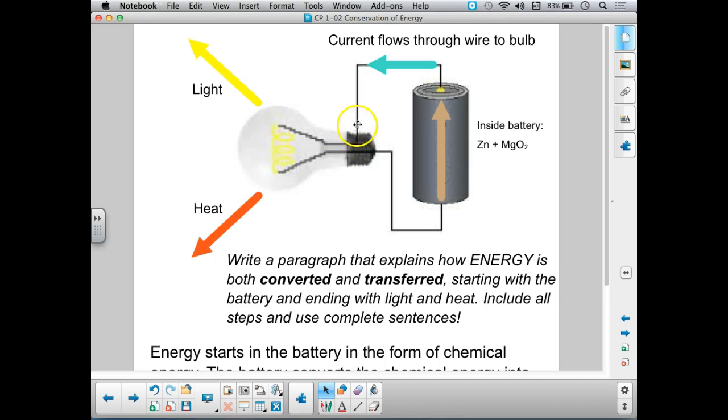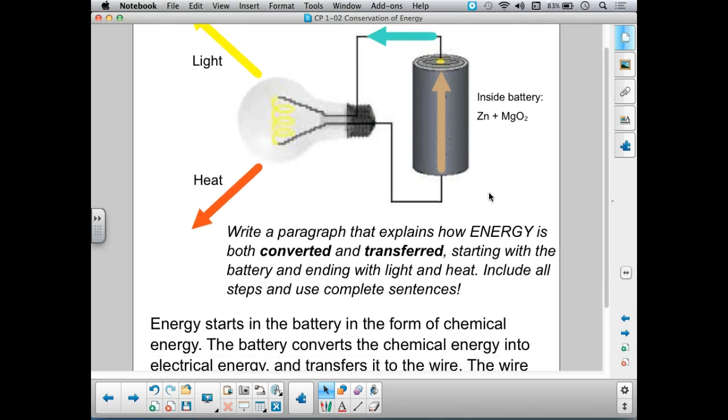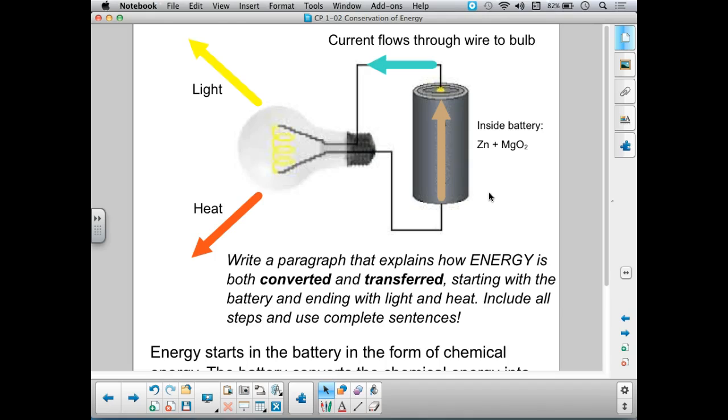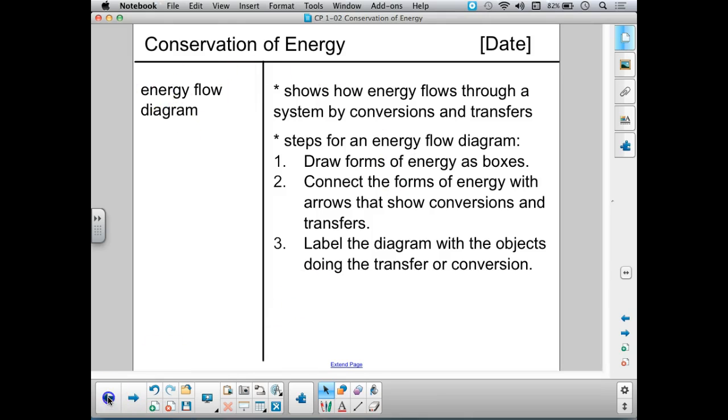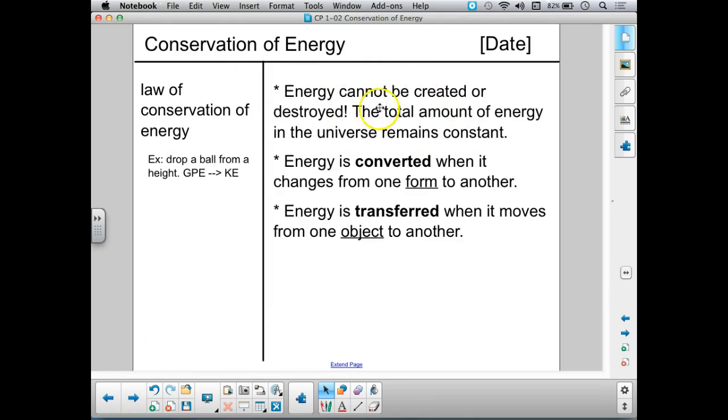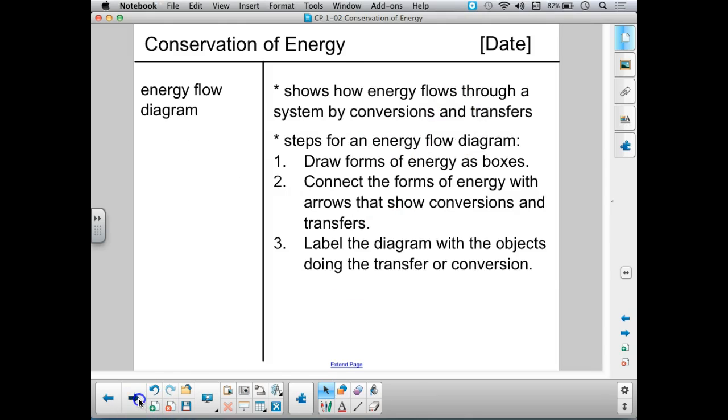It came from the electrical energy that was in the wire, and that energy came from the chemical energy that was in the battery. We could keep backing up. How did the battery get its chemical energy, and so on and so forth, all the way back. But there is no new energy in the entire universe. We're just converting it from one form to another, or transferring it from one object to another. That's what conservation of energy means. Okay? All we can do with energy is convert it or transfer it. It doesn't go anywhere.